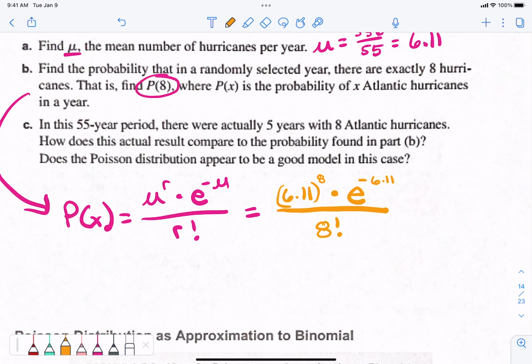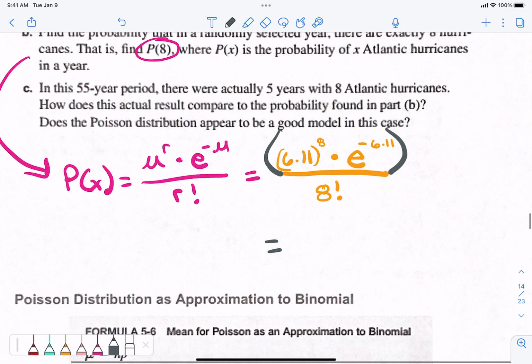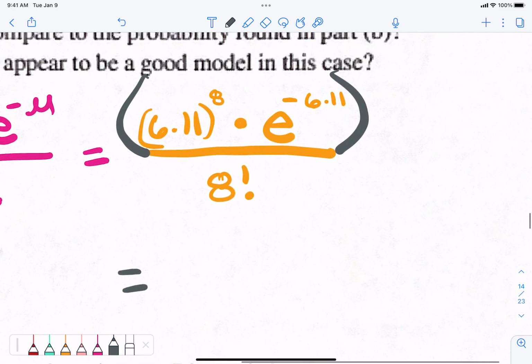It would not be a bad idea to put stuff in parentheses, especially that top part, if you're going to type it in all at one shot. Everybody practice typing this in. You will want to make sure you know how to type that in because it is tricky to learn where the exponents are. If you have trouble, let me know. Do we need to put in the whole number, or just 6.11? I would just do 6.11, it's fine.